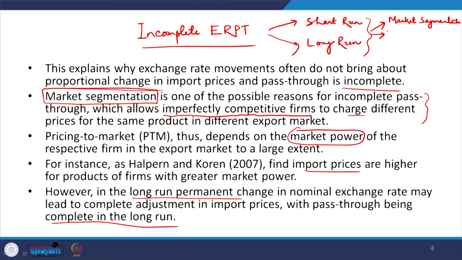Then the imperfectly competitive market. Then the third point we wanted to emphasize is the market power.